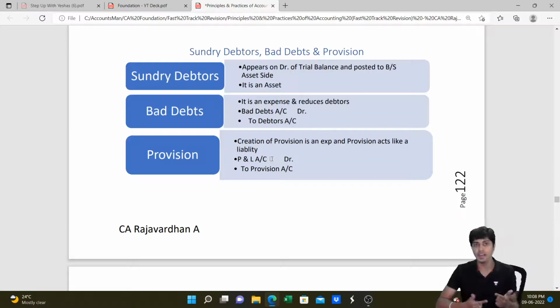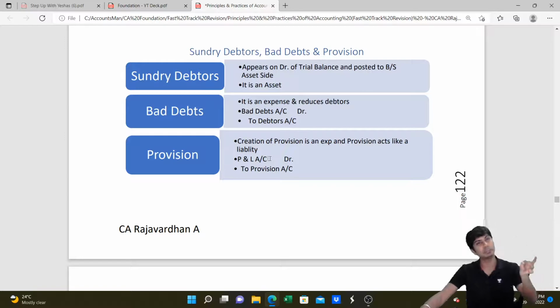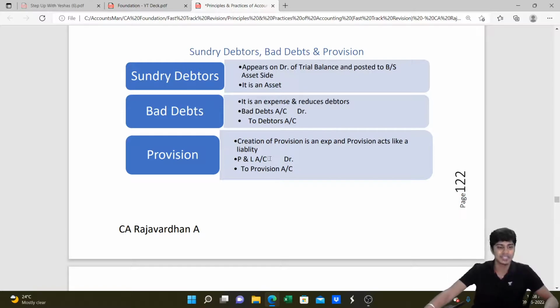So what do we do for 100? The opposite. Instead of writing P&L debit to provision, we'll write provision debit to P&L. And this will appear in P&L account credit side as income, because provision is no longer required and it is written off. Understood? I hope you guys did understand with regard to sundry debtors, bad debts and provision.